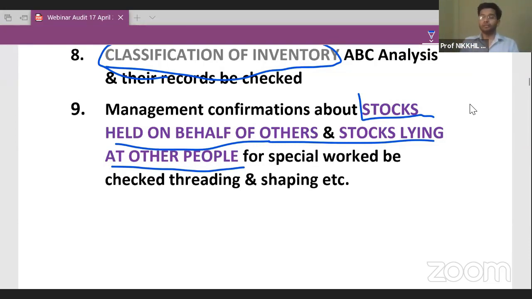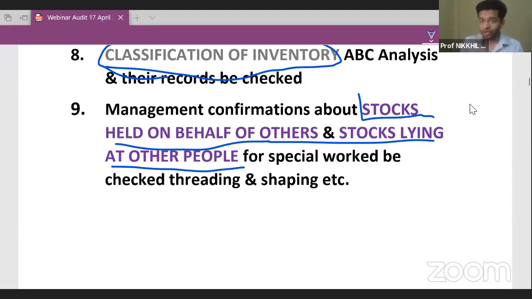So the distributor is telling me, okay, I will not buy the product from you. I will just call the product from you. If the product is sold, only then I will make the payment. This is the arrangement between distributor and the company. In this case, the inventory belongs to the company. The owner of inventory is the company. But who is the custodian of inventory? Who is the holder of inventory? It is the distributor. So sometimes some stock is lying at a third party location of the company, and sometimes the company is holding someone else's stock.